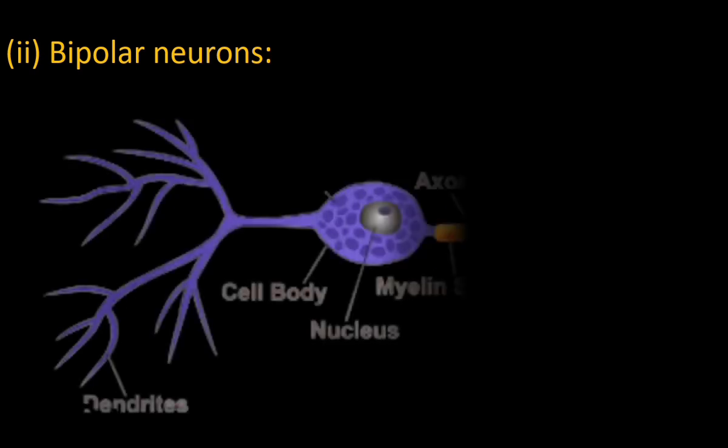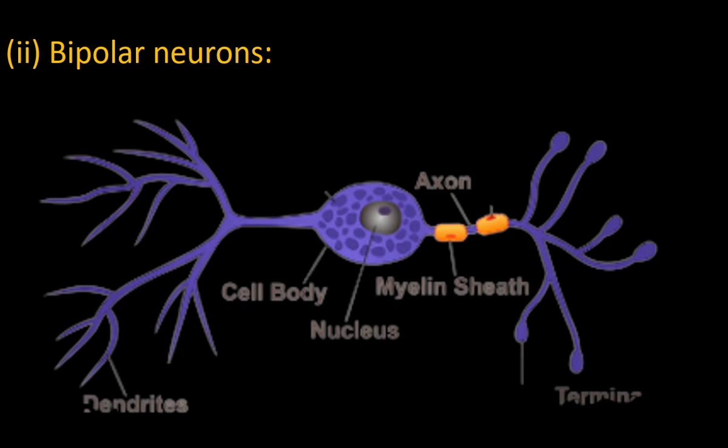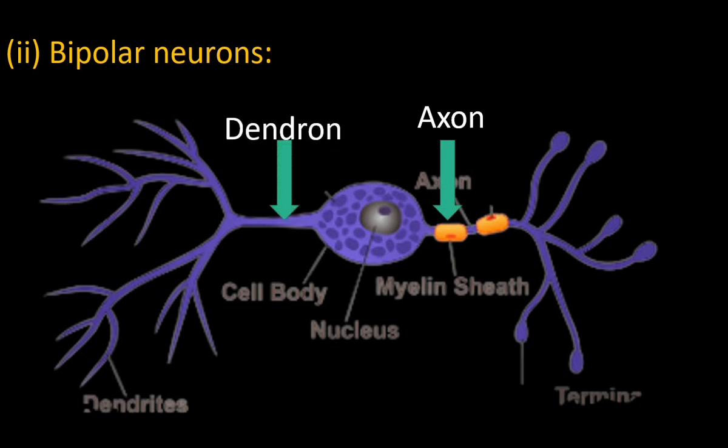Bi means two. Bipolar neuron has two processes arising from the cell body or cyton. One is axon, another one is dendron. The axon transmits impulse to the next neuron. Dendron receives information from the previous one. Usually in bipolar neurons, the dendron is connected with the sense organ and the axon transmits impulse out of the sense organ.